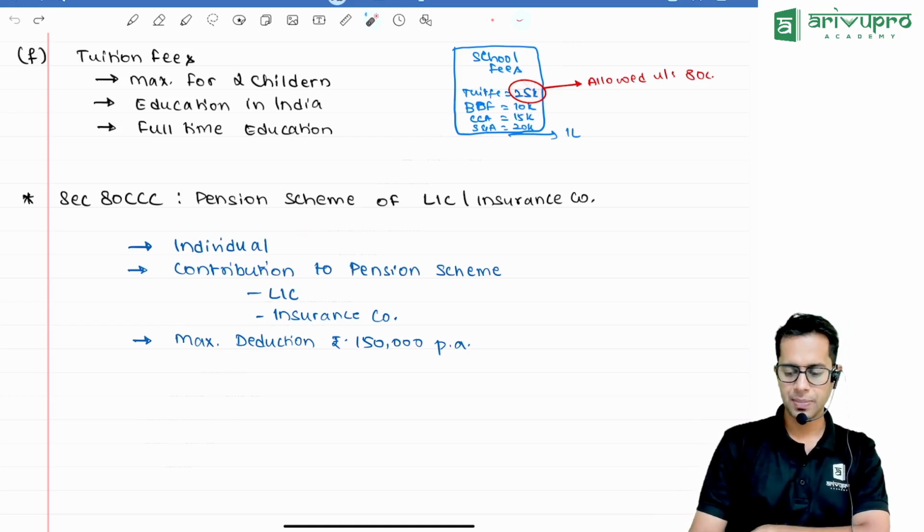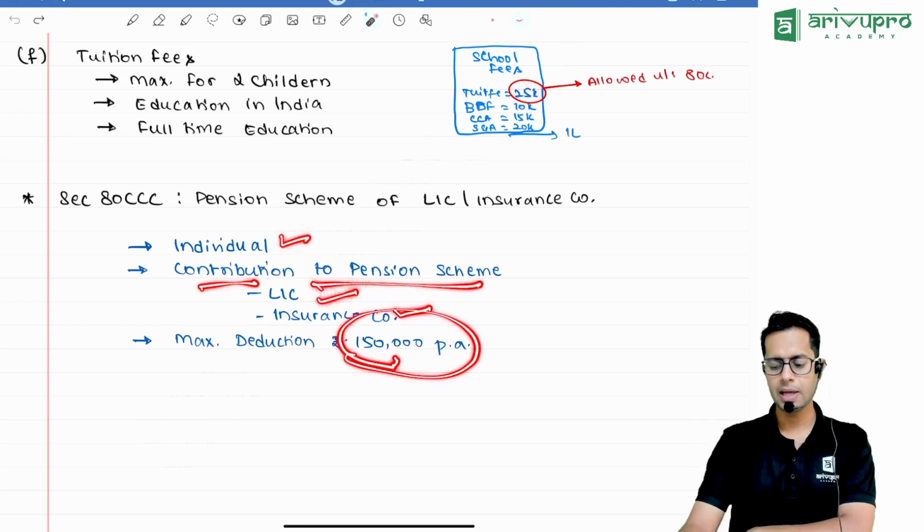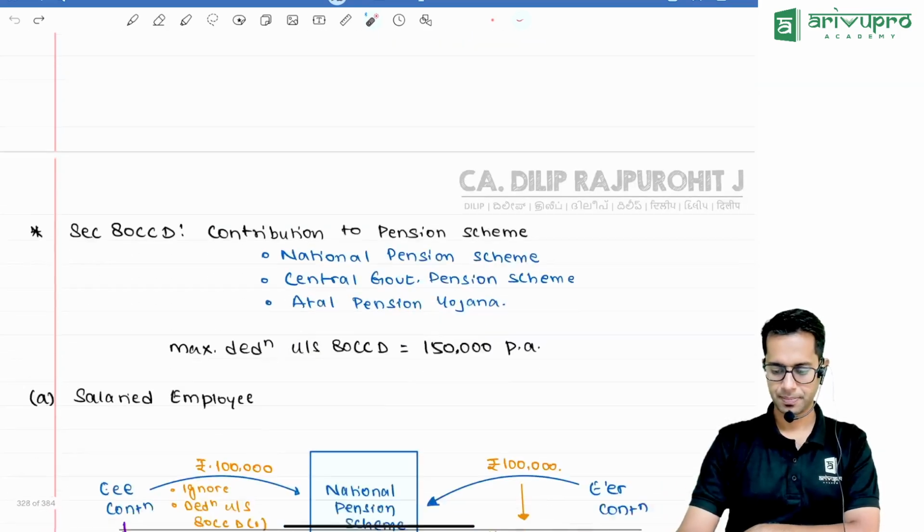Individual, to whom is this applicable? To an individual contributing money to the pension scheme of Life Insurance Corporation or any other insurance company. How much is the deduction? Up to 1,50,000 per annum.